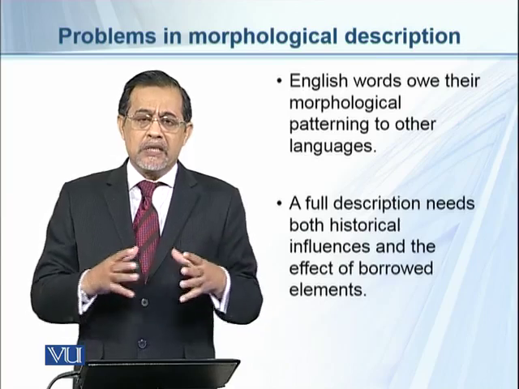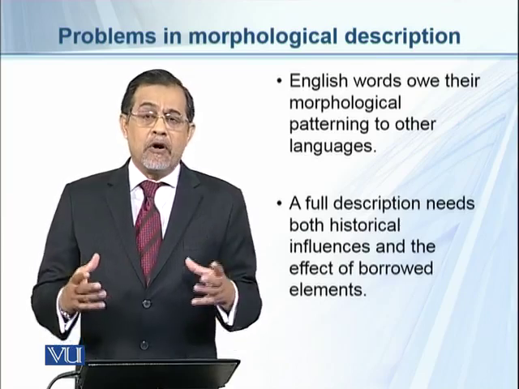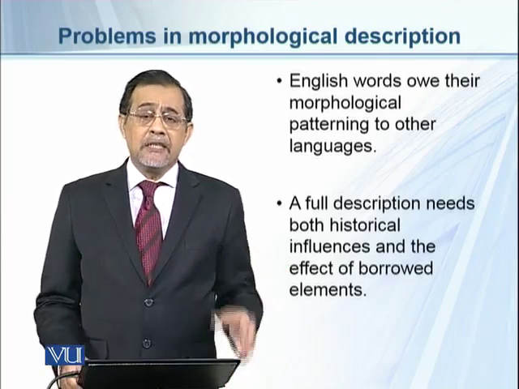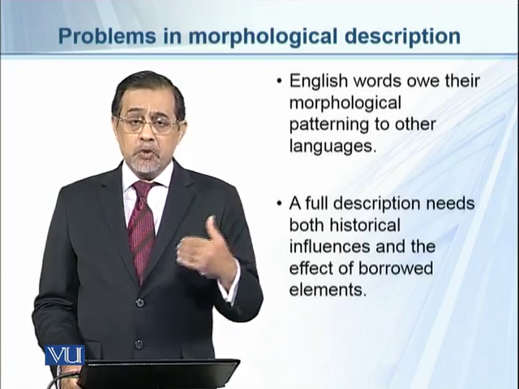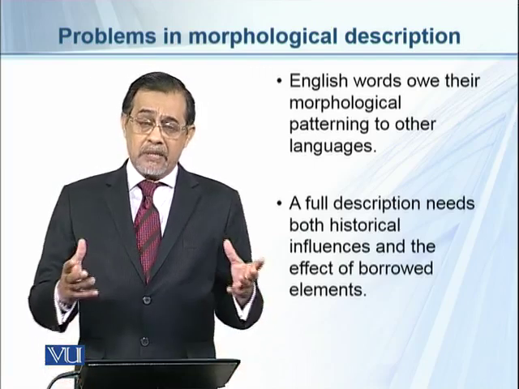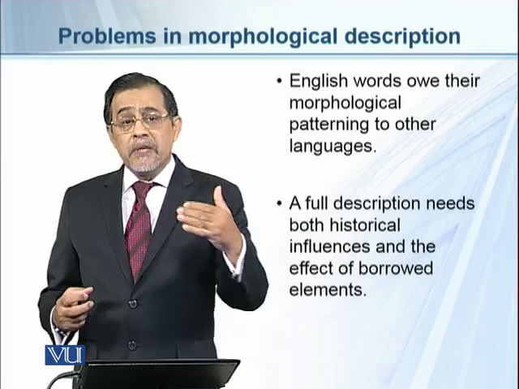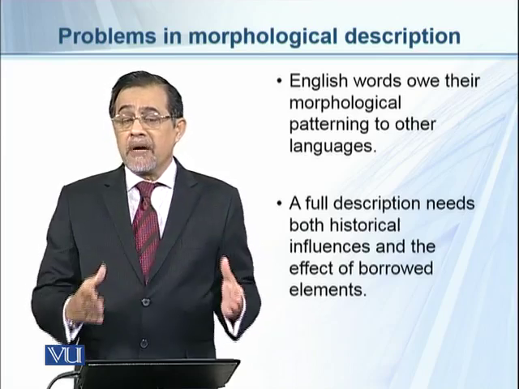In that case only can we have a better understanding of these problems. So generally, English morphological processes are easy to describe, but however, there are certain problems which need further investigation into the languages they have come from.